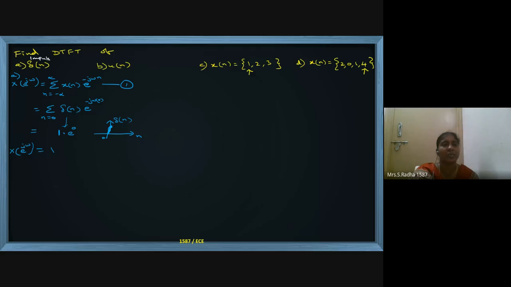Any transform you apply for impulse signal, value is 1. u of n means step signal, discrete time, it is step signal. So coming to the second one, solution, the same formula we will take.